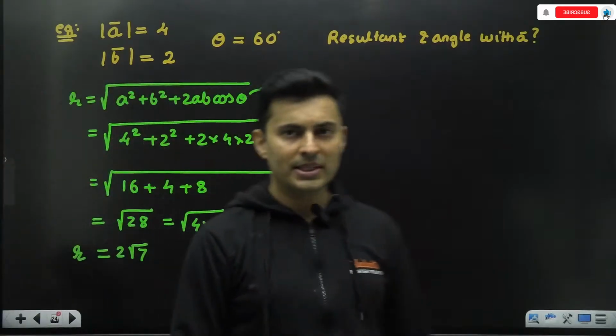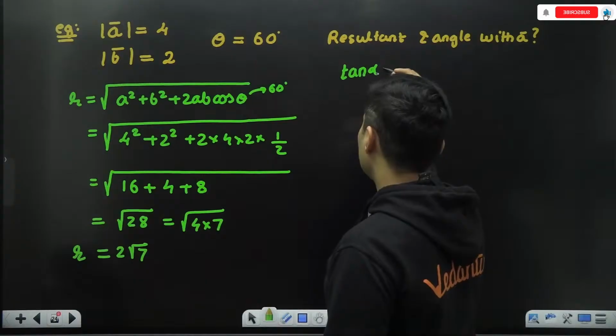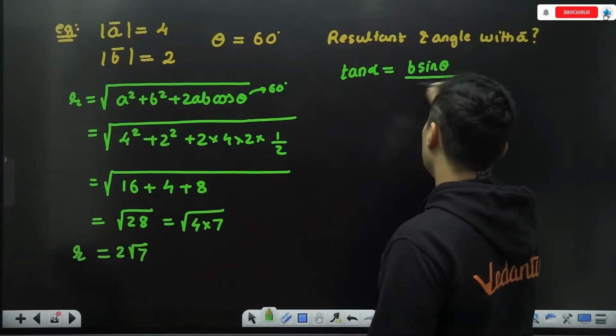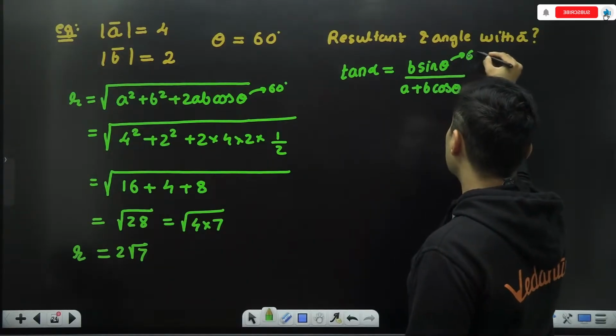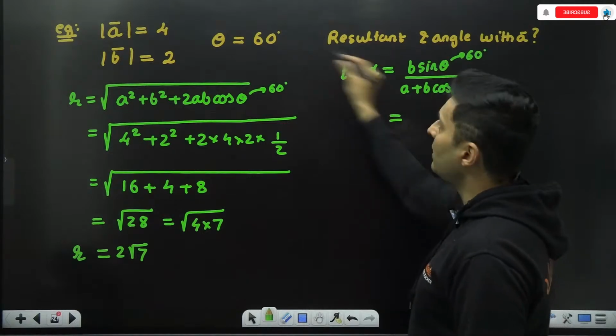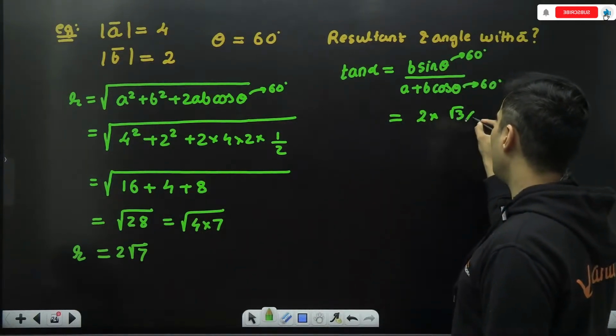2 root 7. Similarly, we can also find tan of alpha, being B sine theta upon A plus B cos theta. Theta is 60 degrees. Do not forget that as given. B is nothing but 2. Sine 60 is root 3 by 2.